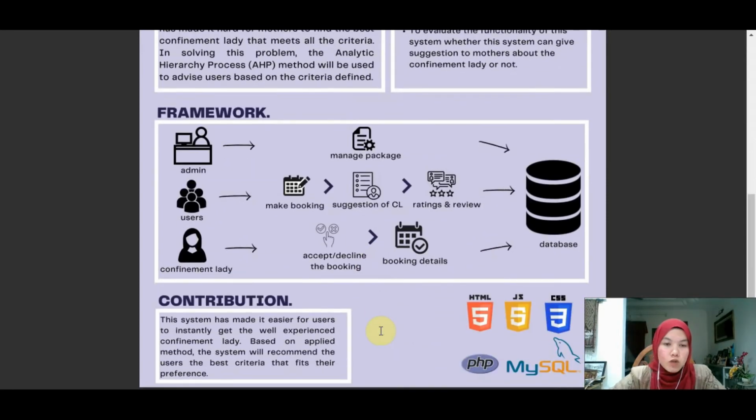As for the contribution, this system has made it easier for users to instantly get a well-experienced confinement lady, and based on the applied method, which is the AHP technique, the system will recommend to the users the best criteria that fit their preference. That's it for the poster. Next, I will present the functionalities of the system.